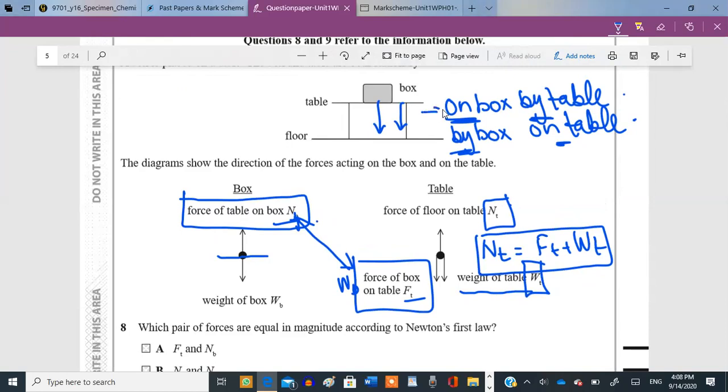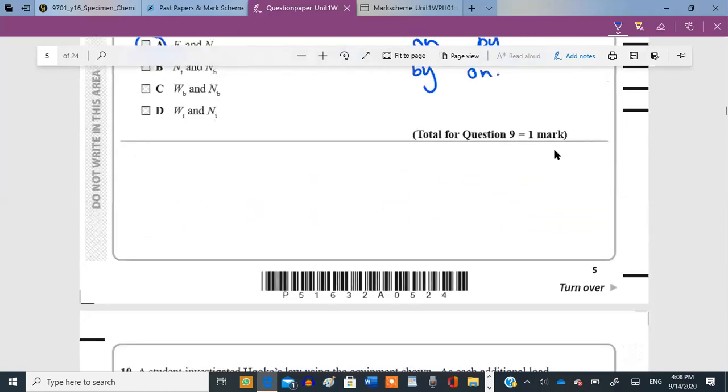Look at these. The force which is applied on the box by the table. Box is your first object, table is your second object. And then the force applied by the first object on the second object as well. So see, I've just replaced these positions of on and by. Can you see I've switched their positions? That's how you identify the two Newton third law pair forces. Okay, moving on to the next.